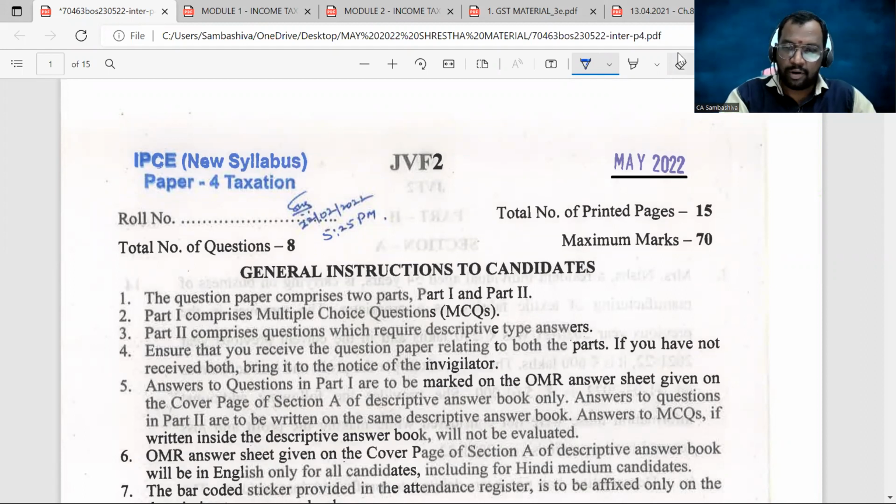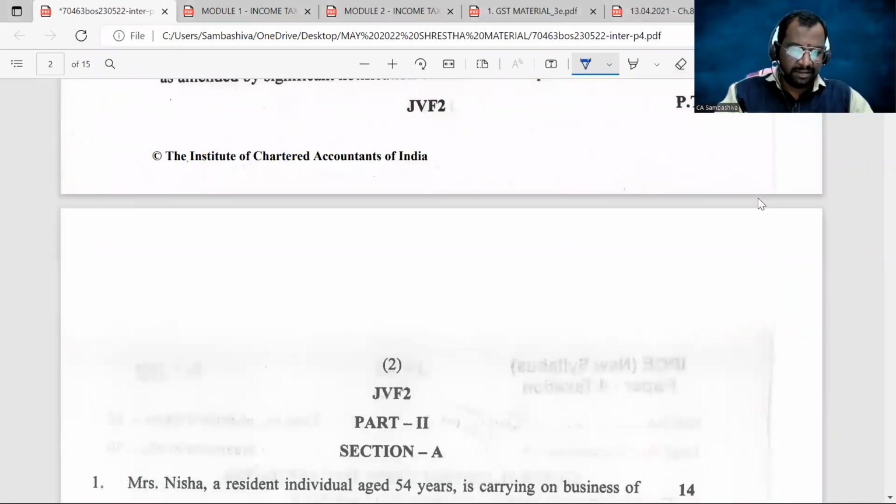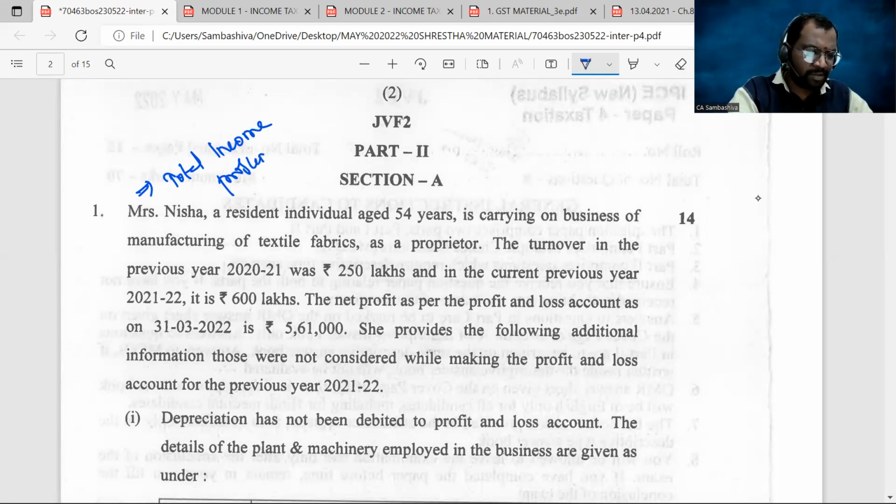In this session, we are going to discuss yesterday's taxation paper, the CA Inter May 2022 taxation paper. As expected, the very first question is a problem from total income problems. In every attempt, the very first question is from the chapter problems on total income, and it is given for 14 marks.